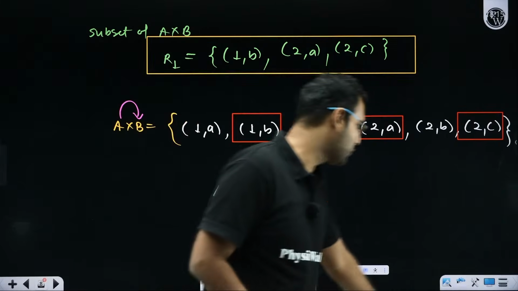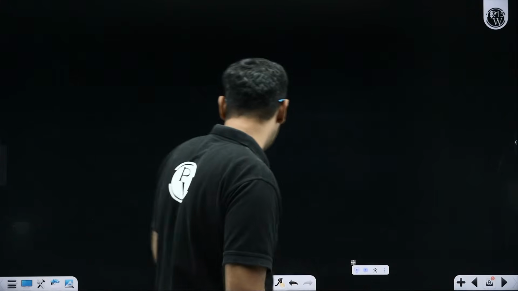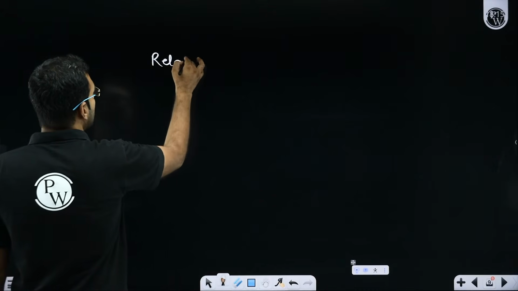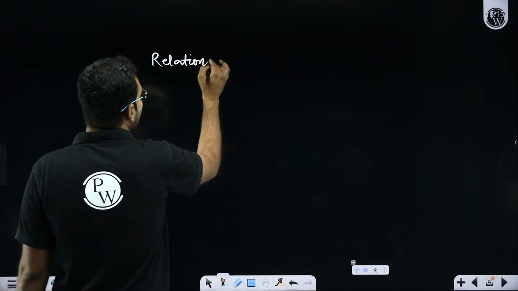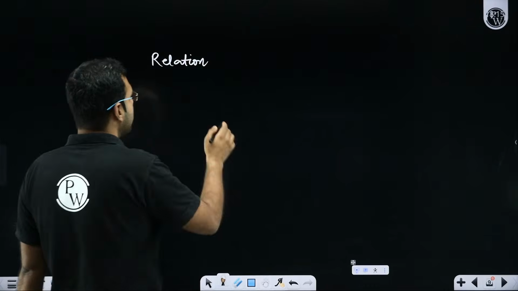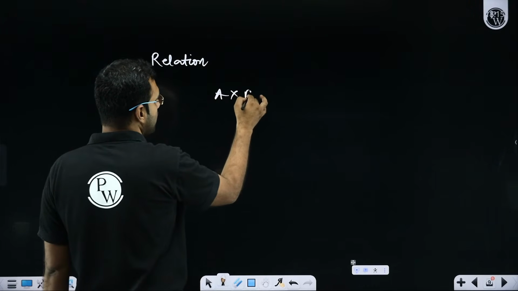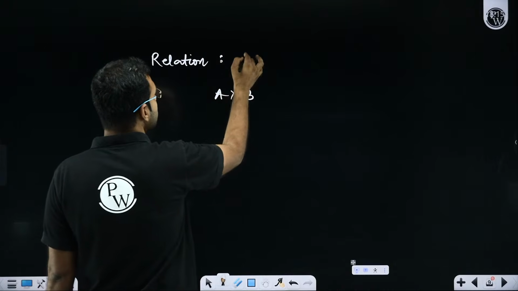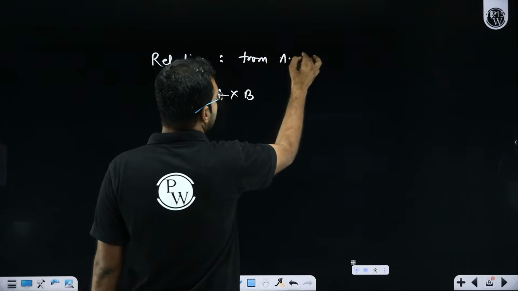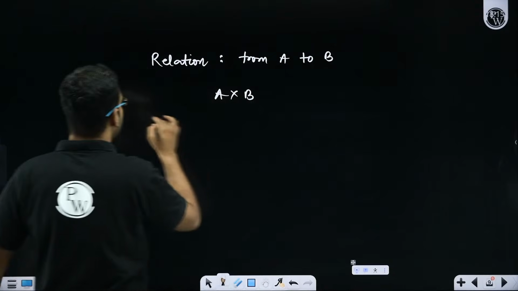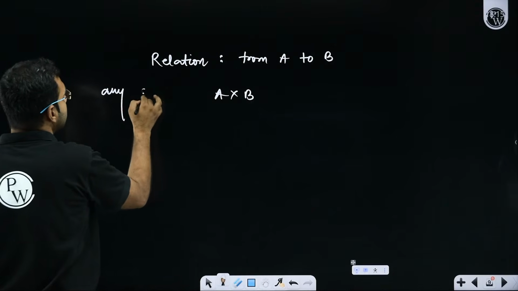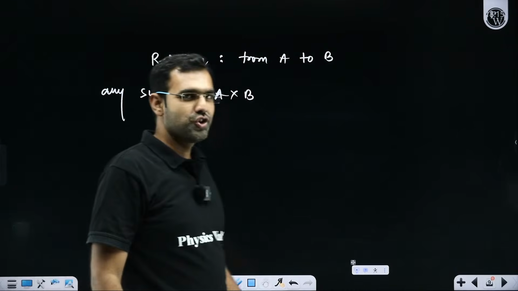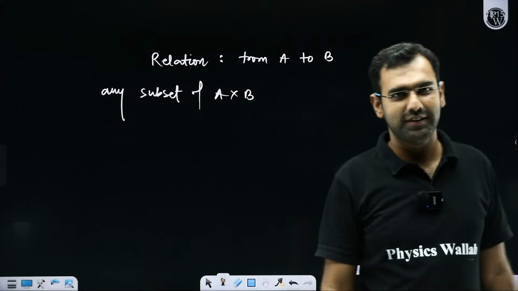What is the relation, students? If I could simply define a relation, how will I define it? Relation mathematically means that if I take A cross B, which means Cartesian product of A and B, then a relation from A to B is given by any subset of A cross B. Did you all get this definition? Did you all understand this definition?